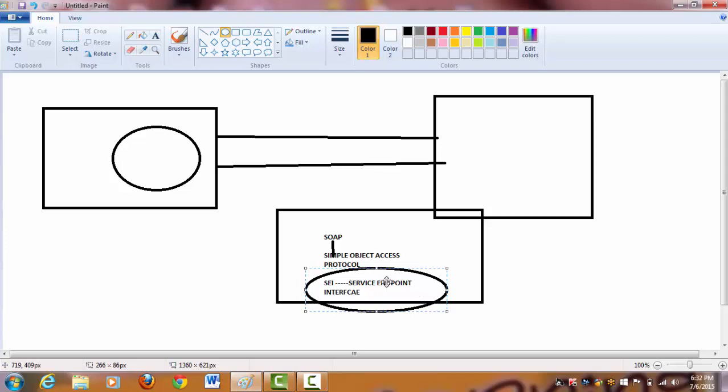We need to call methods on top of this service endpoint interface. So diagrammatically, what are the stages of the call? First, the input parameter should be converted to SOAP. That will be taken care of by ready-made tools in the market, but there should be some intermediate class embedded in that tool which does this conversion. That is the service endpoint interface.